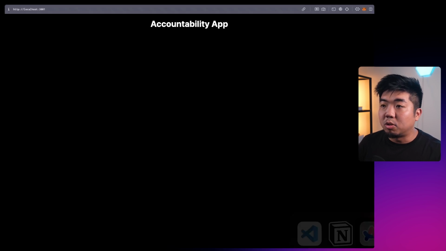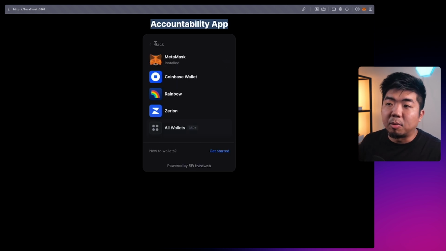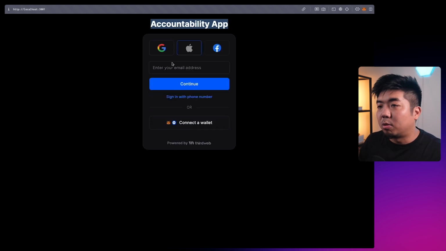When we come back to our app, we have our accountability app header, and we have this Connect modal, which is our Connect embed, which allows our user to sign in with either a Web3 wallet, or they can sign in with social logins to use our application. So now we have a way of connecting our wallet to our application.